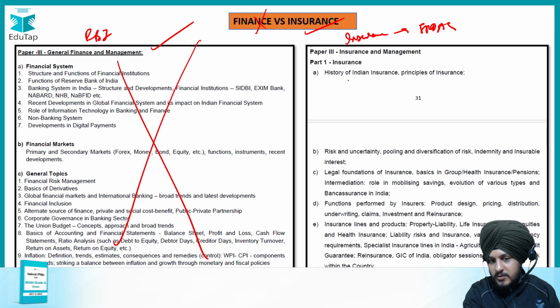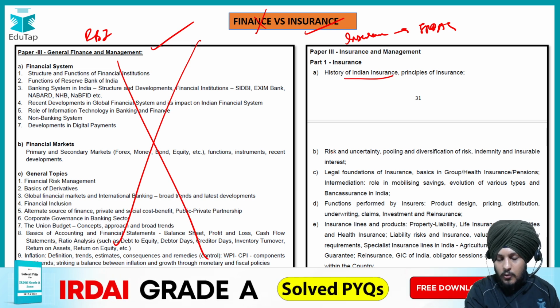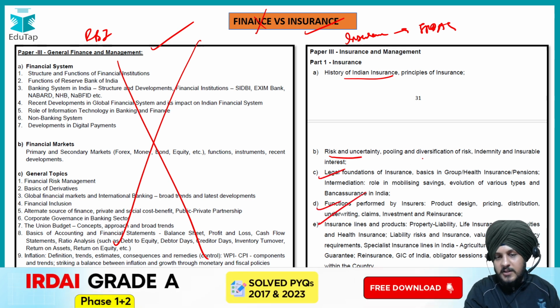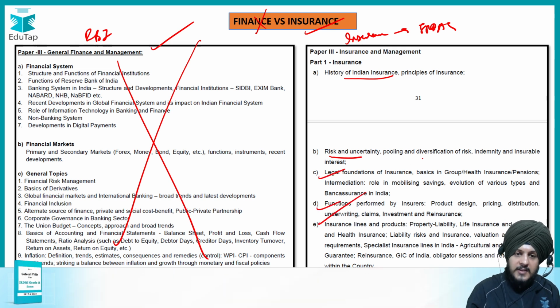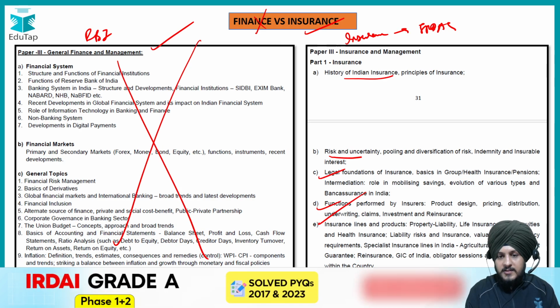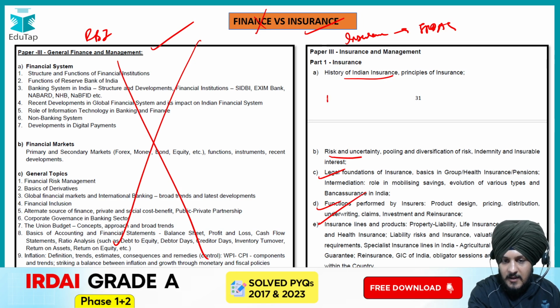So you will have to study about the history of Indian insurance. You will have to study about risk and uncertainty, different kinds of components that are mentioned as a part of the syllabus. So if you try to summarize where you have to focus as a part of this whole strategy, the first thing is phase one.